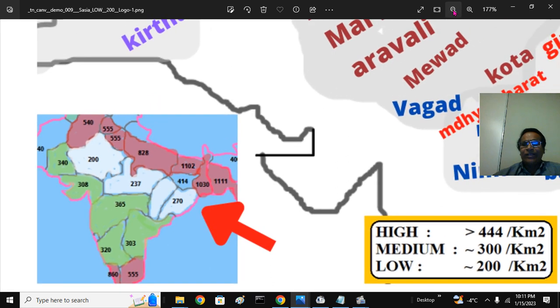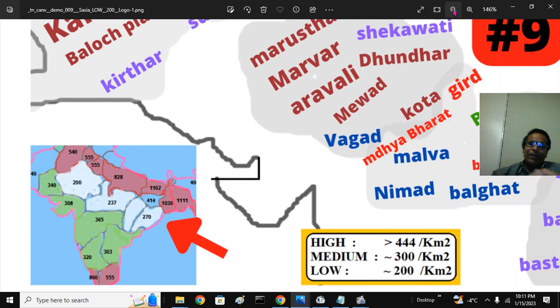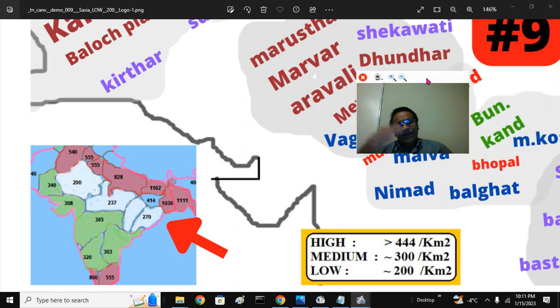What does it mean? 1 square kilometer is a kilometer by a kilometer, 4 sides, that is 100 hectares, 250 acres, among which in India most of the area, 50%, is arable land. So you will have only 125 acres of land that has to accommodate nearly, let's say the density is 1,000 people in the Bengal Delta region. If you give 4 people per family, if you have 1,000 people living in that 1 square kilometer, there are roughly 250 families living there.